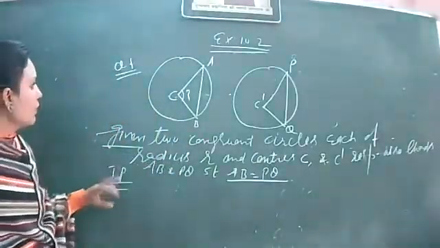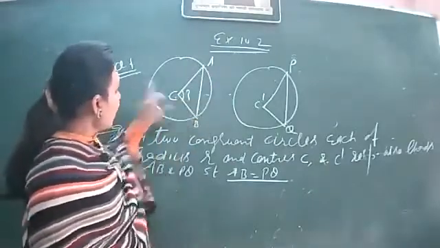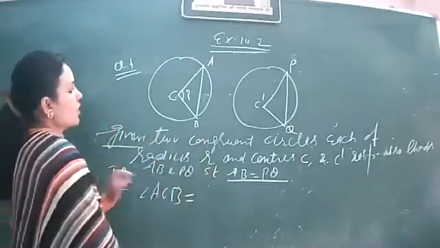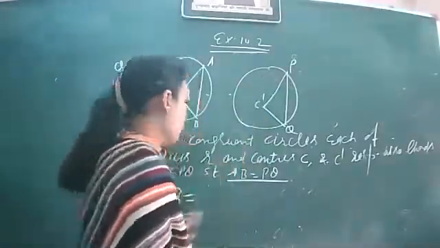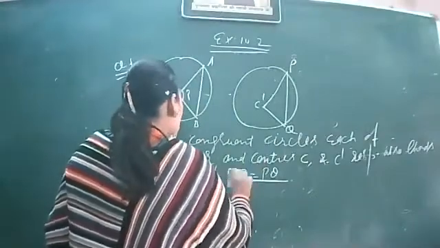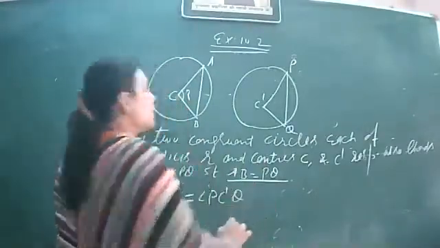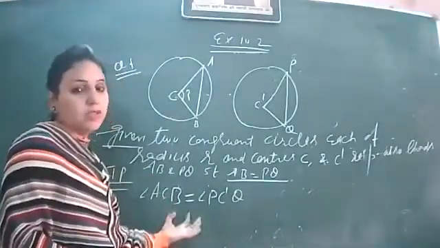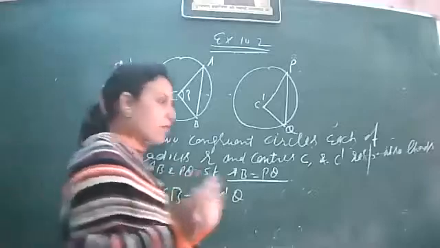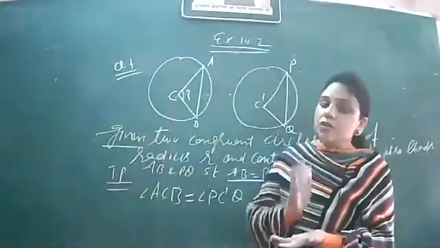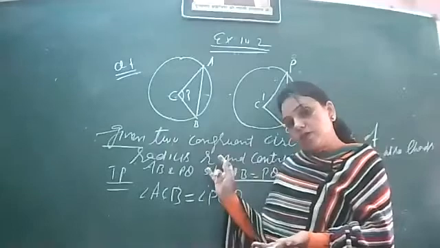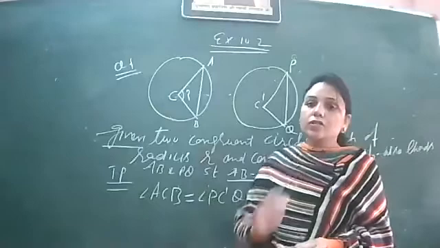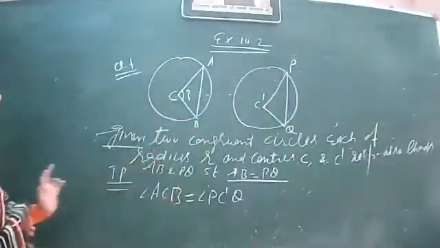So what we want to prove, that this AB is making angle ACB at the center. We want to prove this is equal to angle PC dash Q. That means the chord PQ is making angle PC dash Q at the center, and we want these two angles to be equal. Same proof whatever we have done previously in the theorem, just the difference is that we have done it in the single circle, and this is to be done in the two circles, right? Two congruent circles. Chaliye. Let us start with the proof.